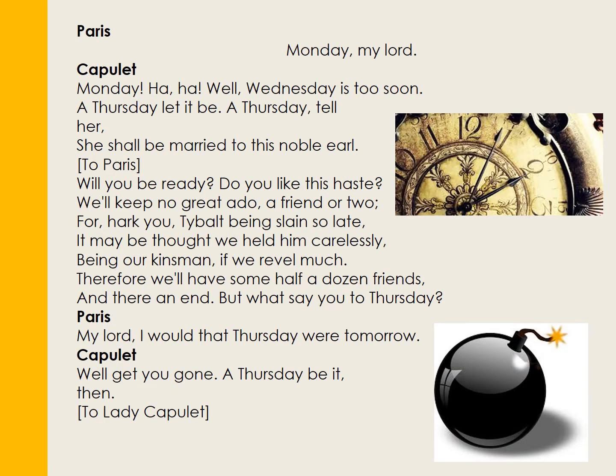Monday, my lord, says Paris. Monday, ha-ha. Well, Wednesday is too soon. On Thursday, let it be. On Thursday, tell her, she shall be married to this noble earl. So Juliet is literally being told by her father that the wedding is to be in 3 days' time. So the clock is ticking.